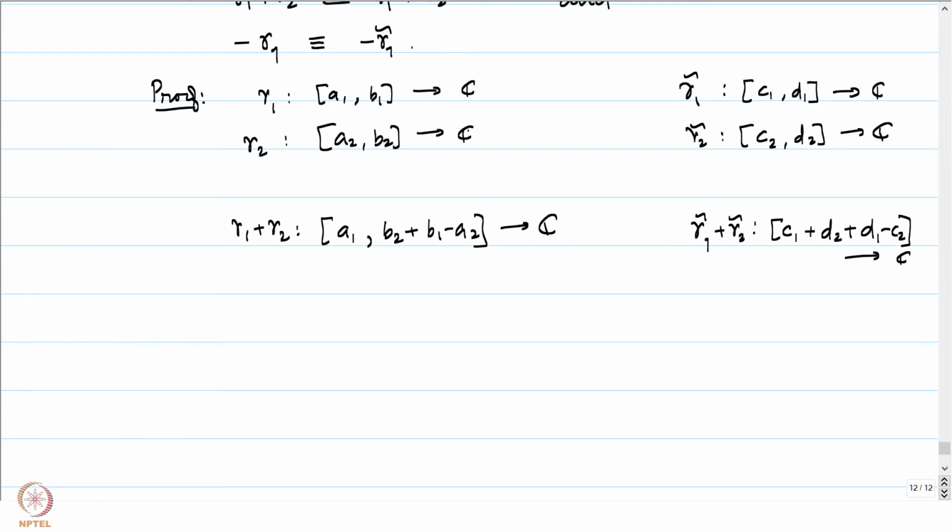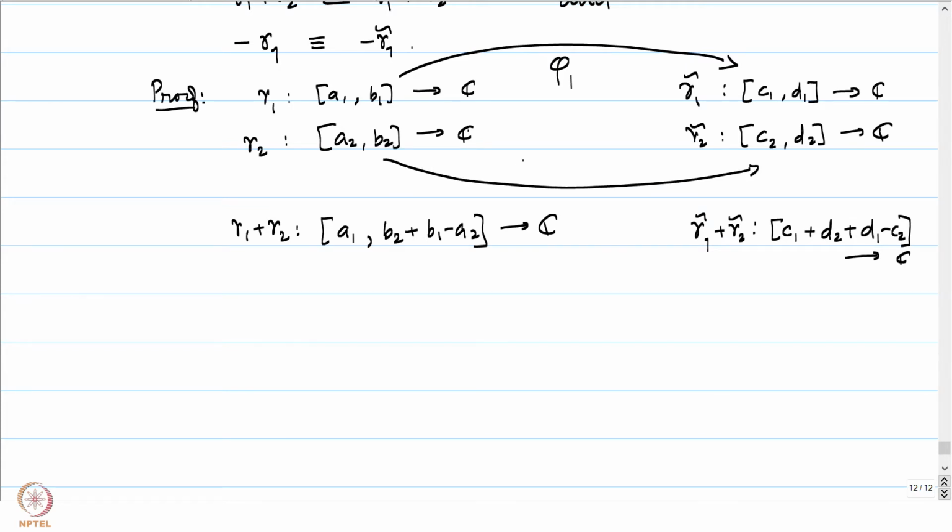Let me just tell you that it's obtained from the reparameterizations which are already there. There is a phi 1 here and a phi 2 here, because these are already reparameterizations, isn't it? So, let me just define what the reparameterization psi is going to be, from A1 to B2 plus B1 minus A2 into C1 to D2 plus D1 minus C2, and leave the rest to you.